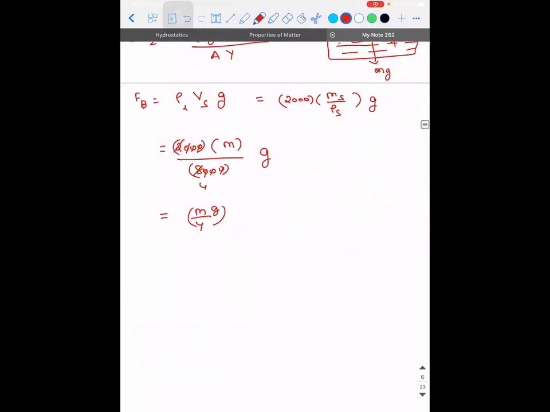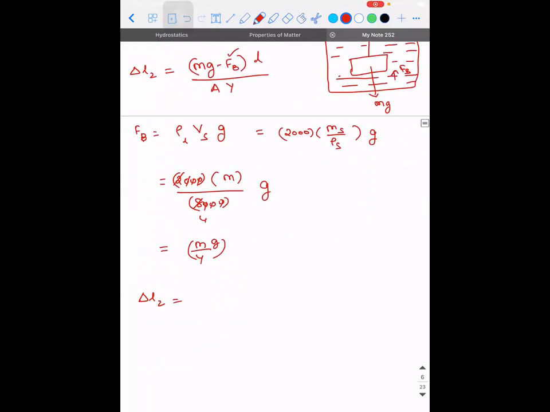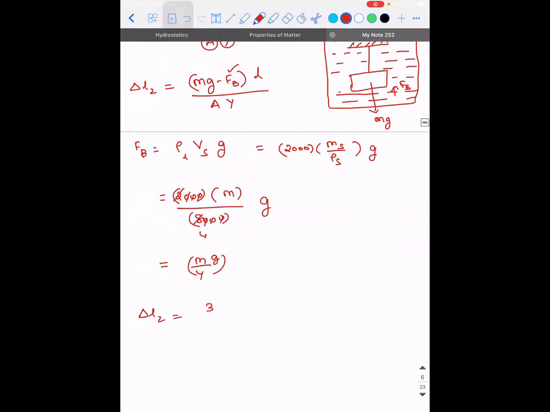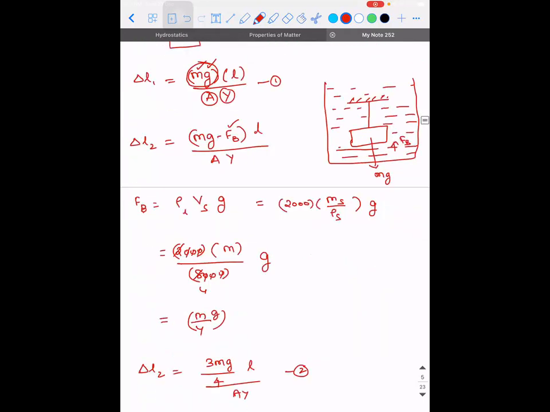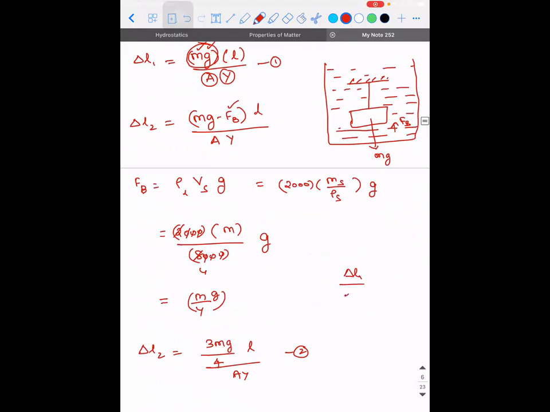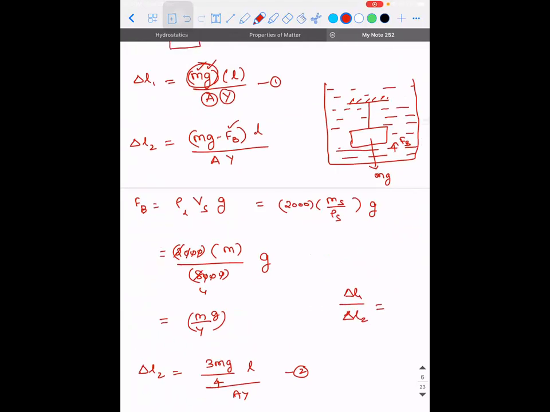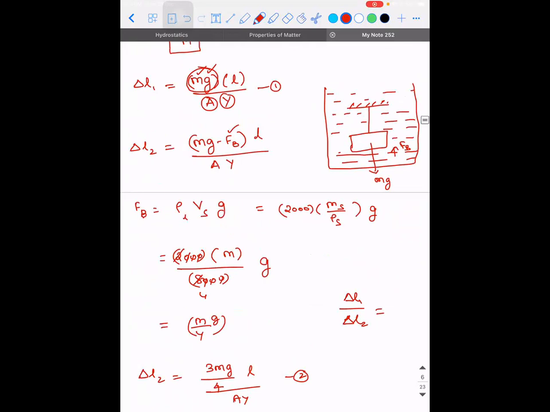So take it and substitute in the second expression. Delta L2 will be how much? Mg minus Mg by 4, that is 3 Mg by 4 into L divided by A into Y. So you divide the first and the second. Delta L1 divided by delta L2 is equal to, what will get cancelled? Mgl divided by A. So you'll be left with 4 by 3.